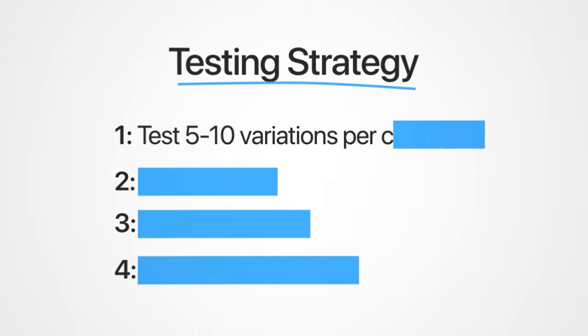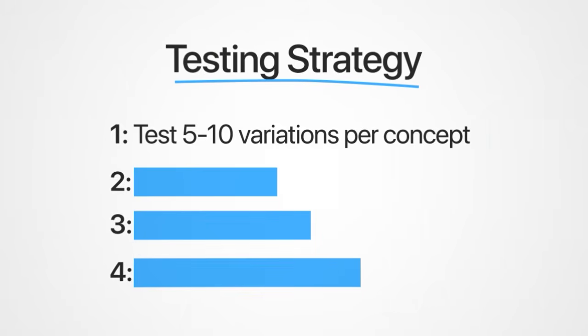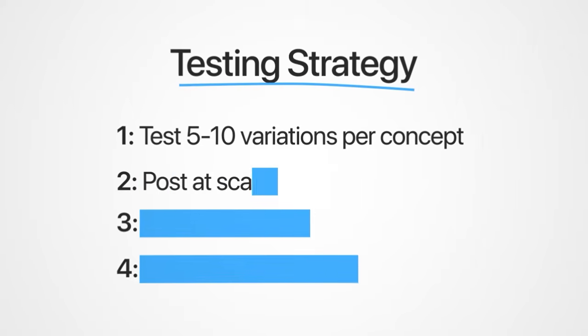Now, let me walk you through the organic validation framework we use to eliminate the guesswork and dial in the perfect audience. So you want to be testing 5 to 10 variations per concept, right? The concept would be, hey, let's target this avatar with a style that talks about this pain point, right? So with that concept, you want to test 5 to 10 variations. One of them will outperform, and then you want to do 5 to 10 more of those videos, and you want to post, obviously, a lot.